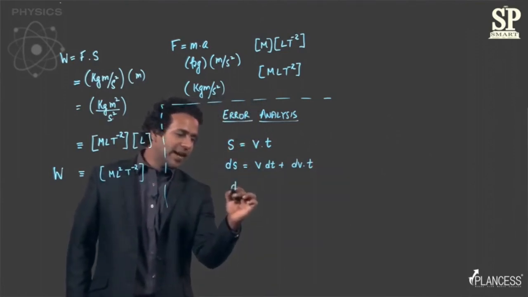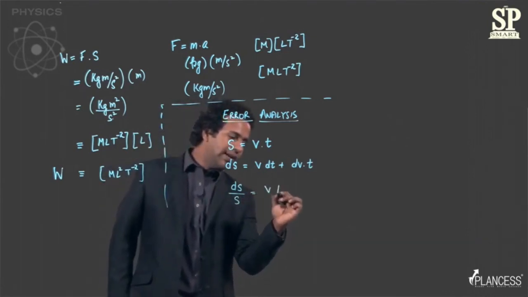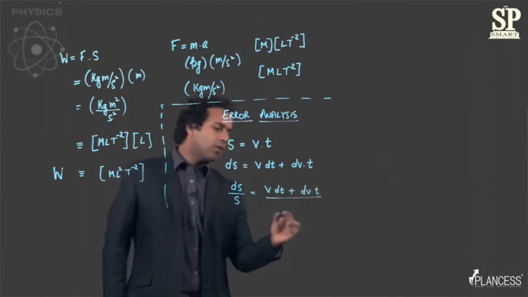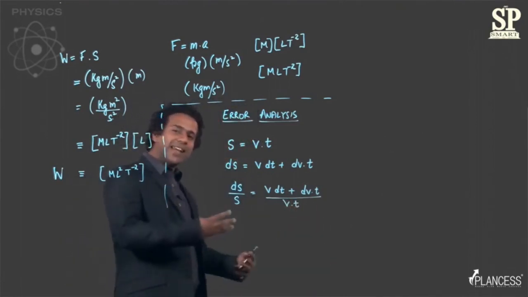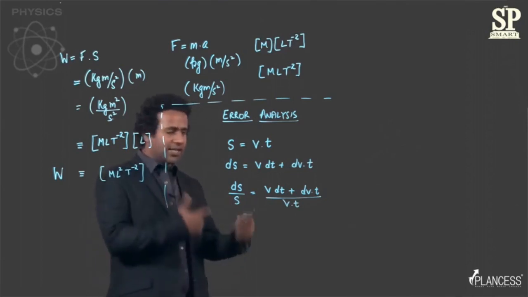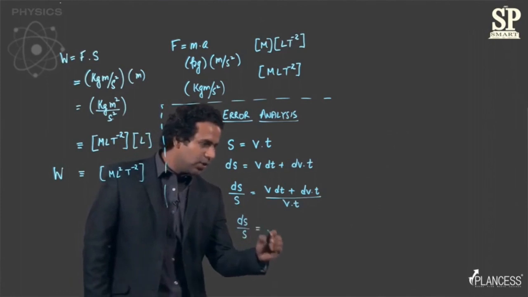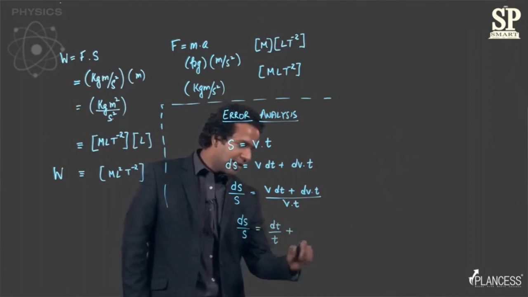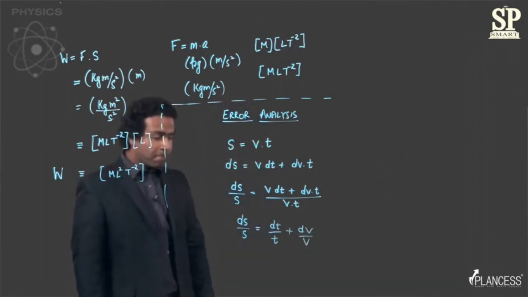So you basically get that ds by s is equal to v dt plus dv into t upon v into t, right? So now we can rearrange it into an expression that you will see in your books, which is ds by s is equal to dt by t plus dv by v, right?